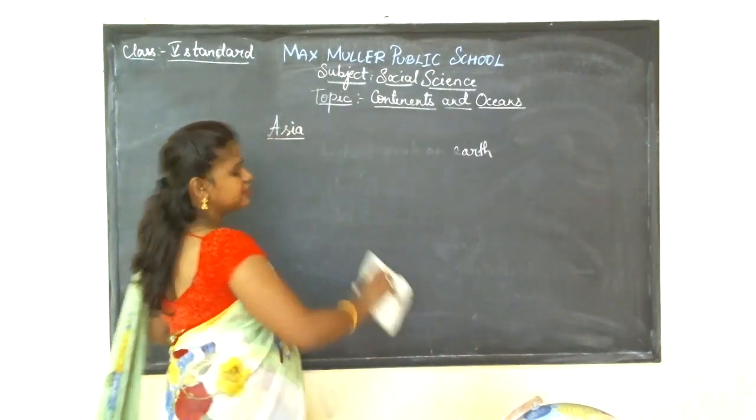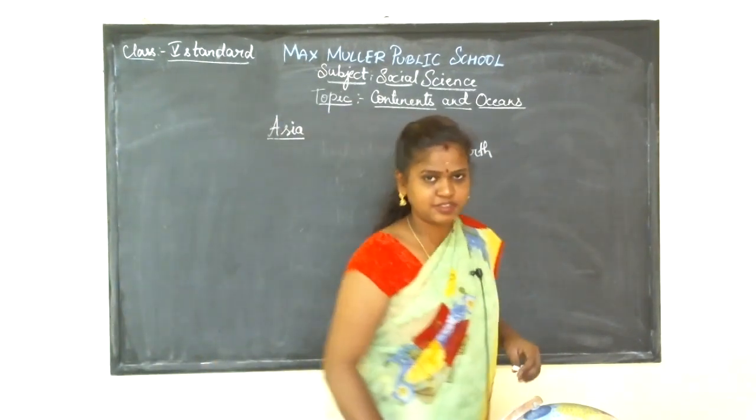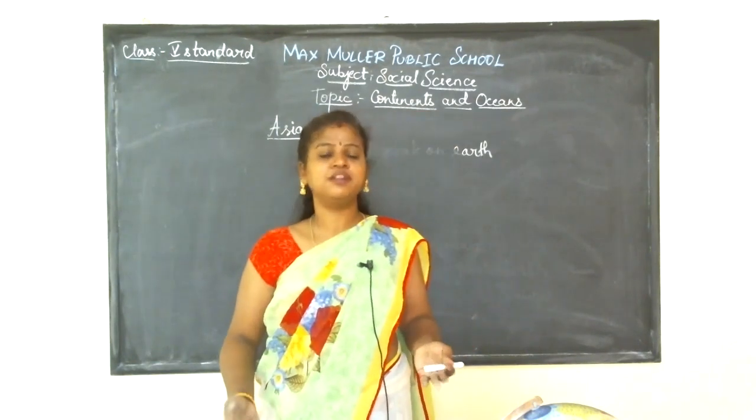In Asia, there are 2 countries which are the most densely populated.